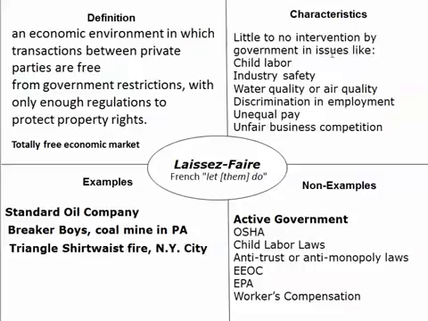And the characteristics of a laissez-faire policy in government was little to no intervention by the government on issues like child labor. Was government doing anything about child labor? No. So it's practicing laissez-faire while these businesses were using children to work. How about industry safety? These businesses were allowing these moving chains and parts to be not covered by safety material. The workers weren't wearing hard hats or safety glasses or earplugs. And so the government didn't do anything about that. And a lot of kids got hurt, lost fingers, lost arms, and a lot of other people did as well.